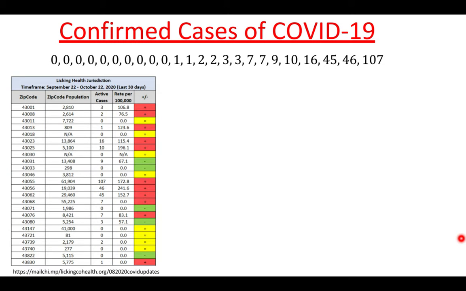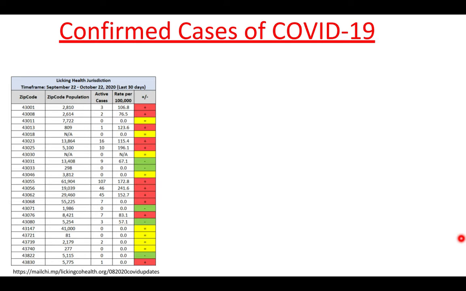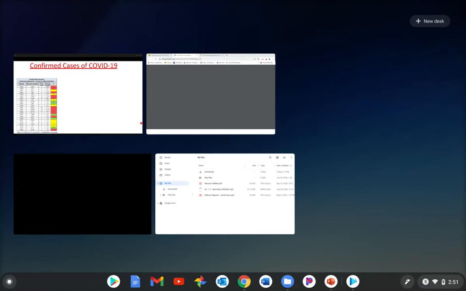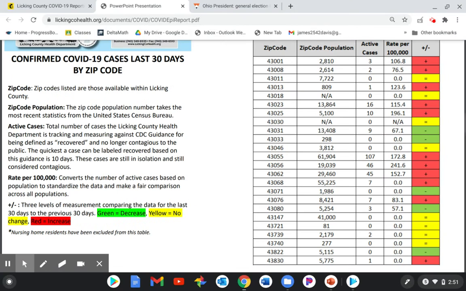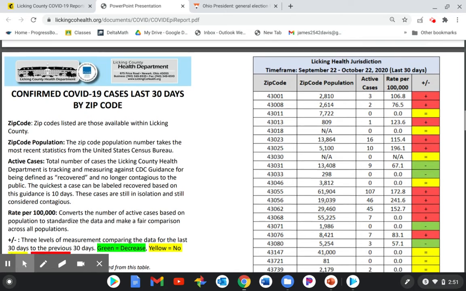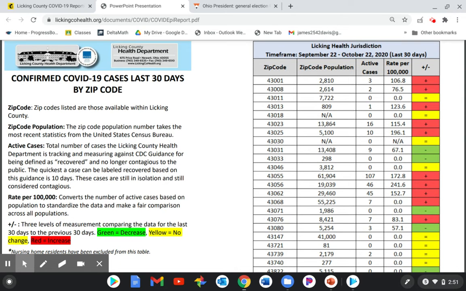All right, so we're going to do 2 quick examples here. This data I got from the Licking County Health Department. This represents the confirmed number of COVID-19 cases in the last 30 days, I think September 22nd through October 22nd. So the last 30 days, the number of COVID cases in Licking County by zip code.